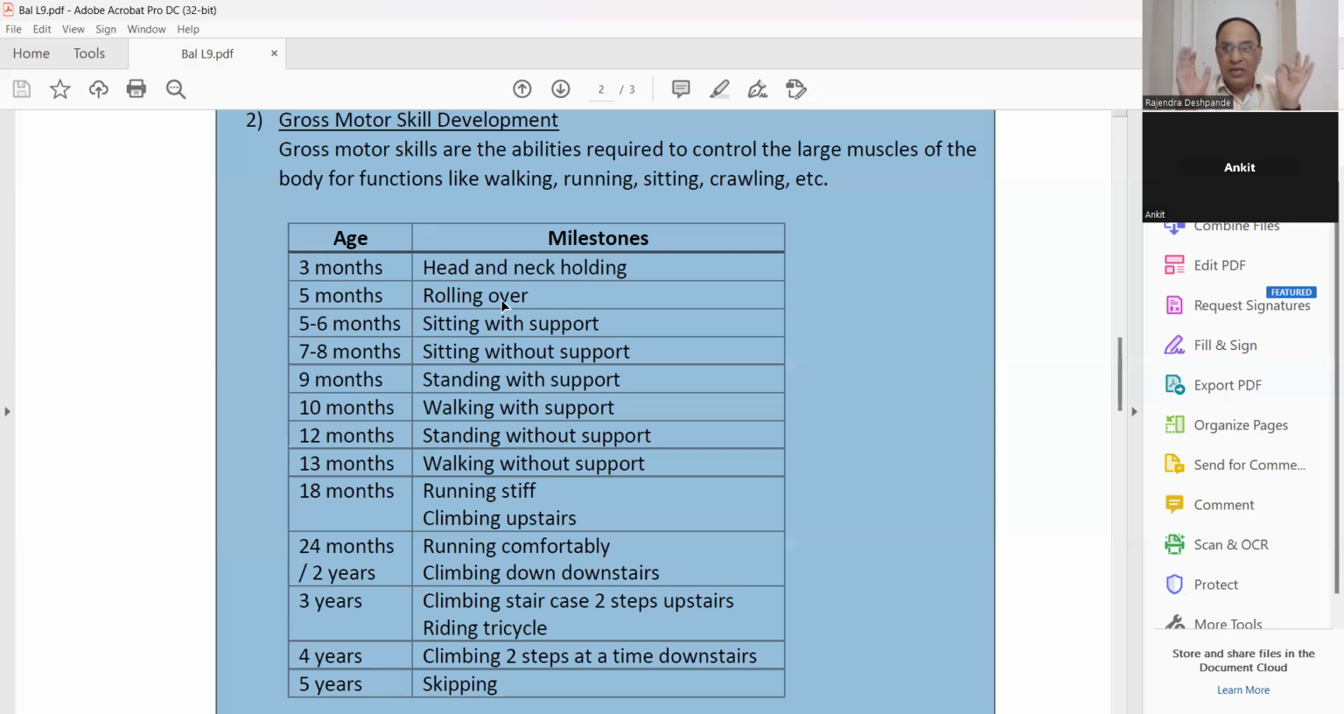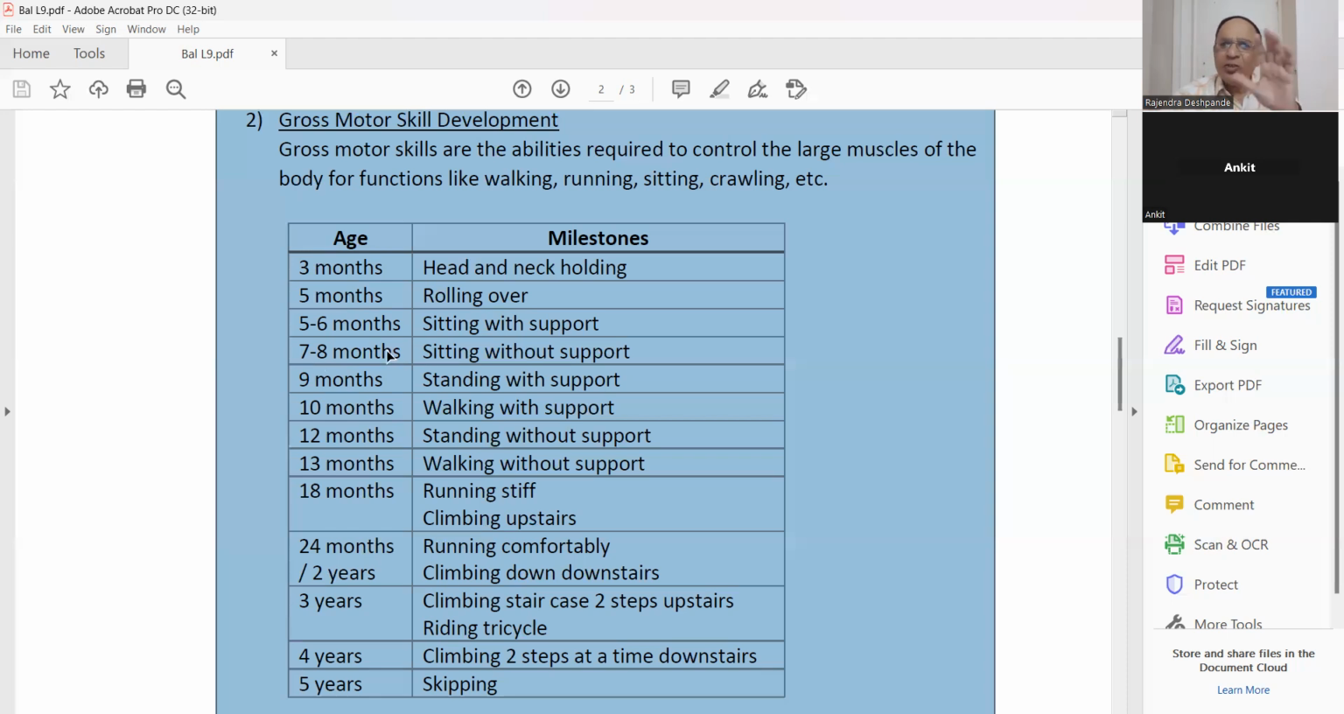After 5 months, be careful. Before 5 months, he will not be able to move much. But after 5 months, he can move here and here, and sometimes he can fall below the bed. Okay, keep care. Then 6th month, sitting with support. That mother or the father or the relative will hold him and he can sit. That is 6 months. 8th month.